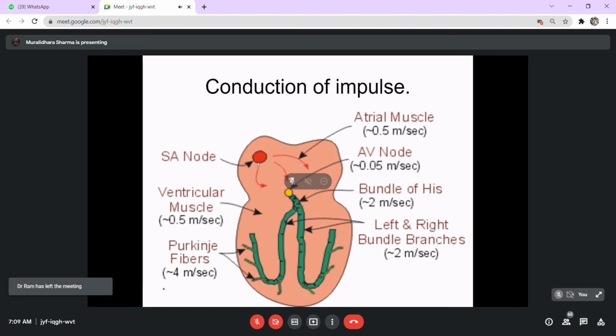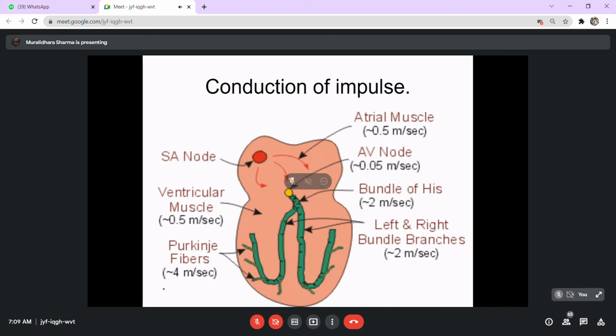Instead of the SA node having a rate of 72 per minute, if the rate of contraction of somewhere in the atrial muscle is increased beyond 72 per minute, in that situation, the heart will now contract at the same rate as that of this focus, which has a maximum excitability. This is what we call the beats.